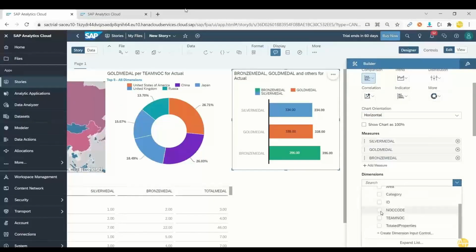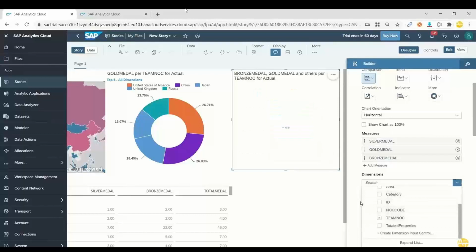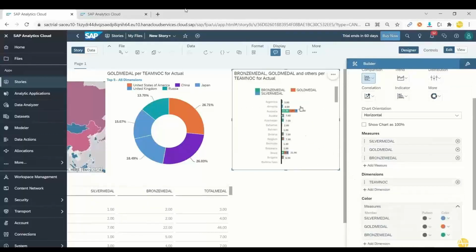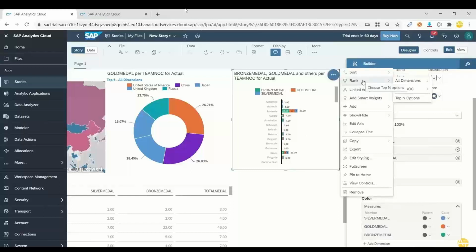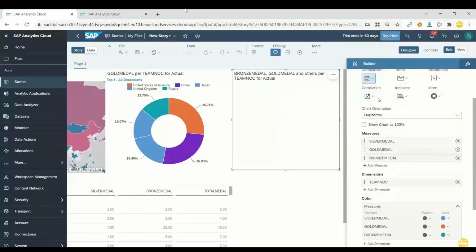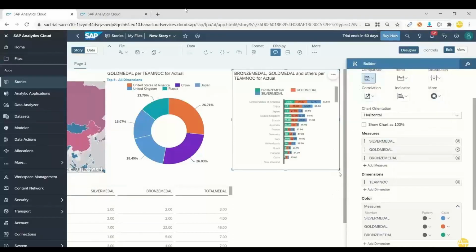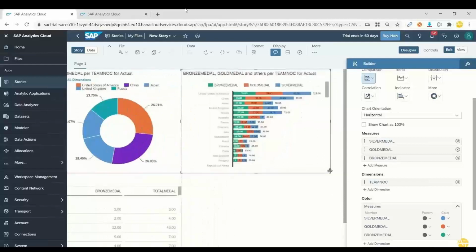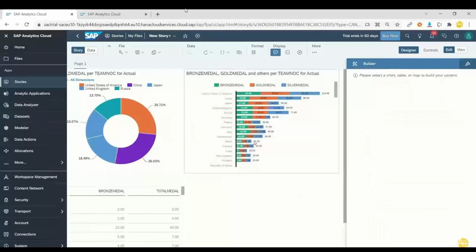And now I can choose here the NOC, team NOC, which is number of teams. And there you go, you can see, let's sort the data. We rank the data by the total medals, gold medals, highest to lowest. And now you can see for each country how many medals they have won. So you can see we have got the data.